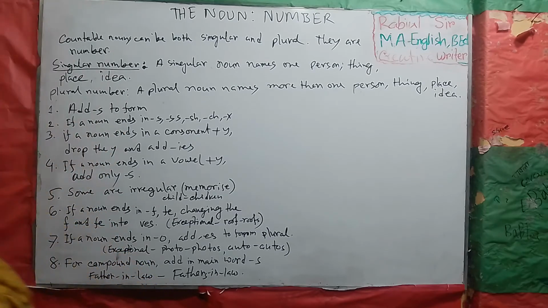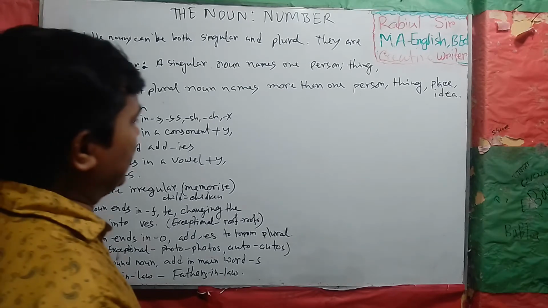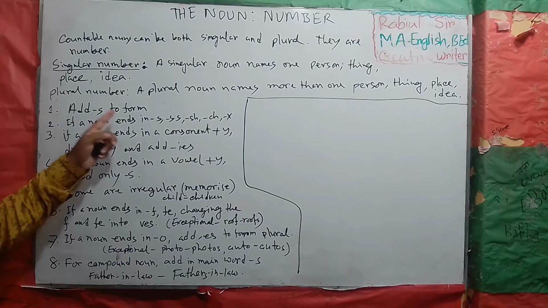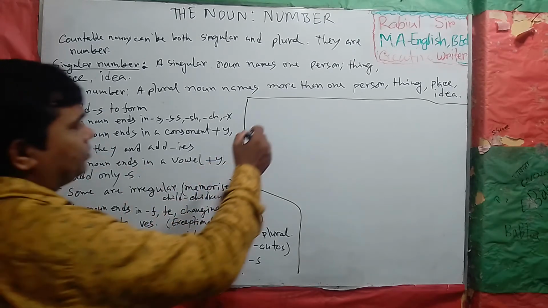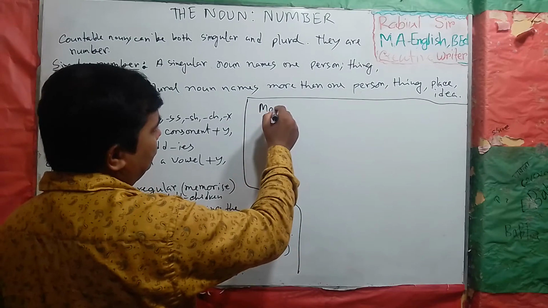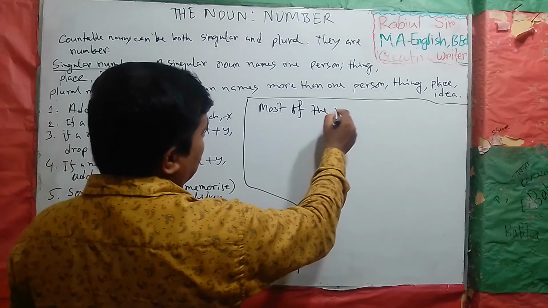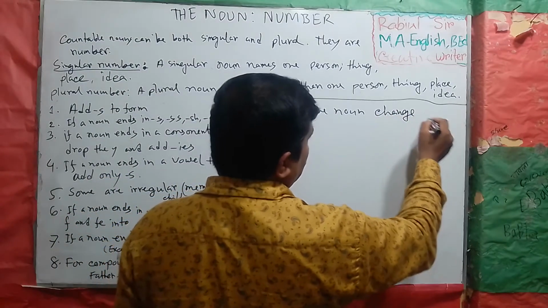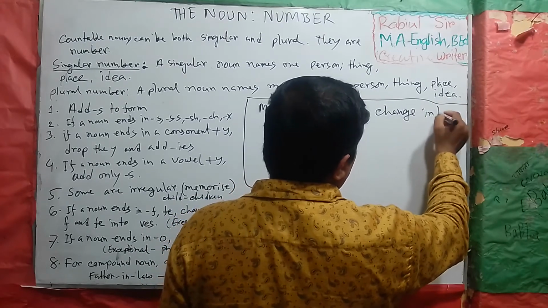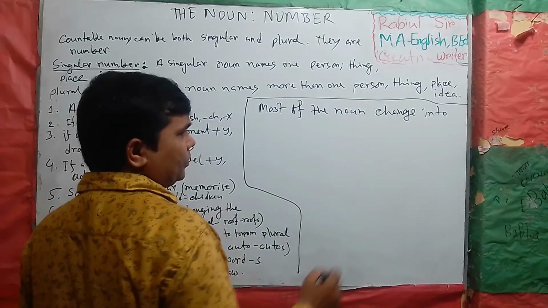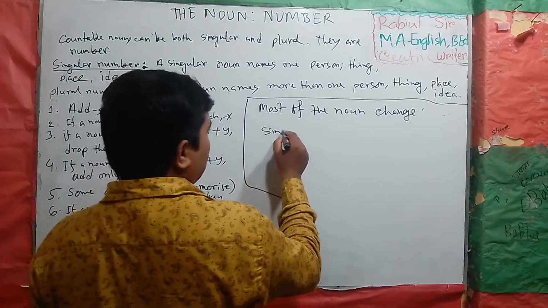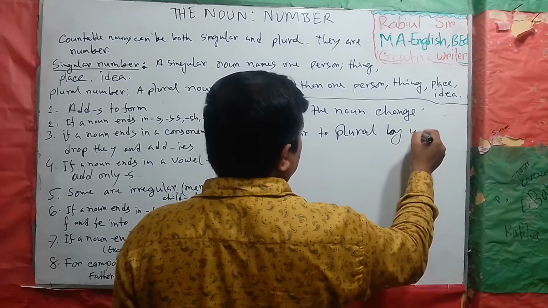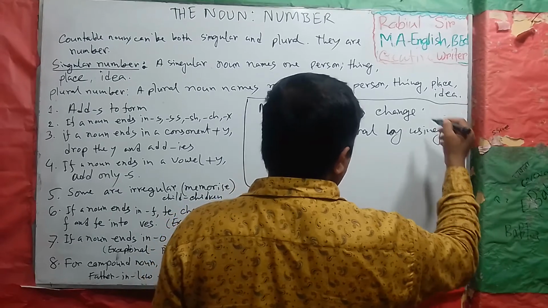One: we add s to form plural. Most of the nouns change from singular to plural by using s.